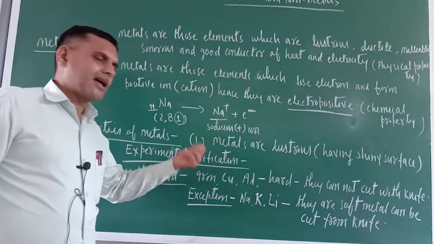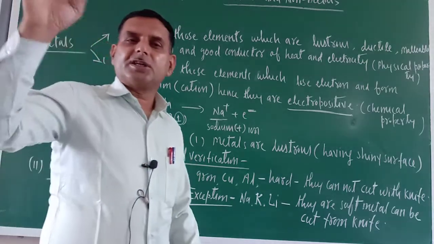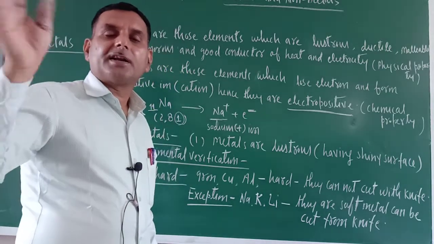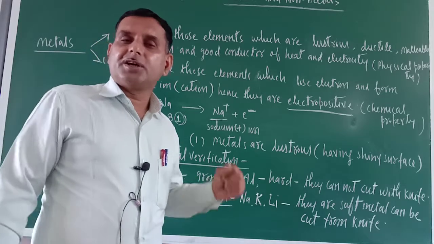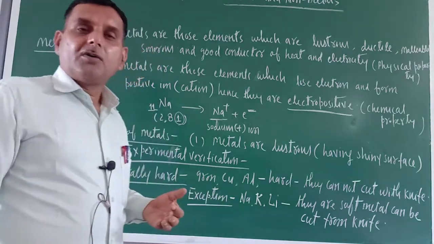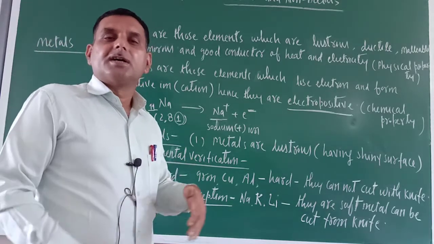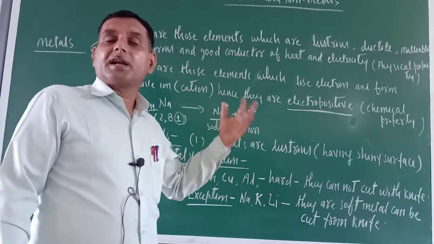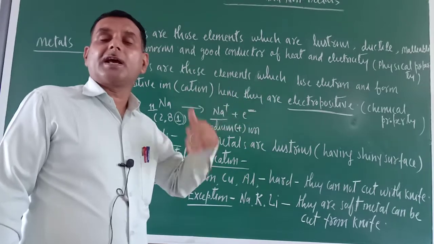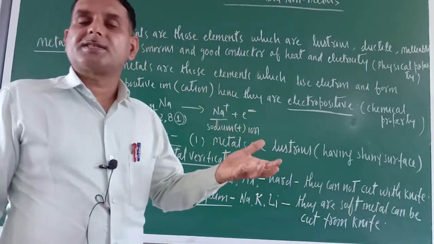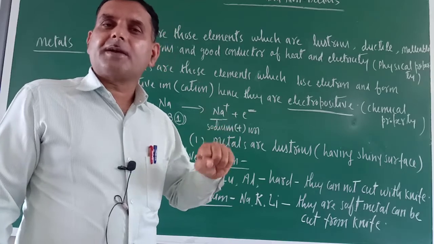Now you can do one experimental verification also. Just collect some metals like iron, copper, aluminium, zinc, and with the help of sandpaper just rub their surface. Once the outer layer comes out, you will get the shiny surface. Why do we rub with sandpaper?